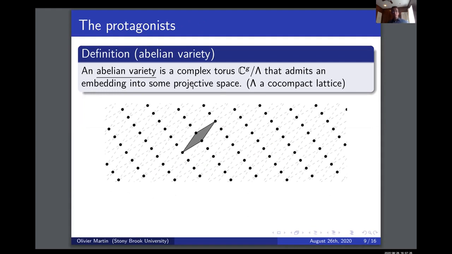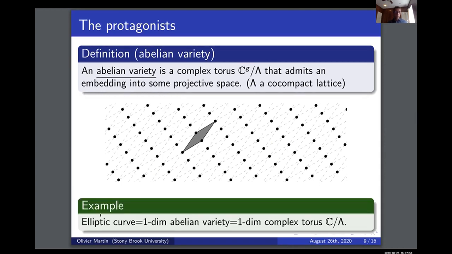So the protagonists of this talk are going to be, remember we're dealing with subvarieties of Abelian varieties, so I should introduce what an Abelian variety is. First and foremost, an Abelian variety is a complex compact torus. So you take a complex space of dimension g and you quotient by a co-compact lattice. But you also want that to be algebraic, so you also want it to have some embedding in projective space. This turns out to be a very restrictive condition if you look at higher dimensional Abelian varieties. But for instance, in the case of one-dimensional Abelian varieties, an elliptic curve is the same thing as a one-dimensional Abelian variety, which is the same thing as a one-dimensional complex compact torus. But of course, this last equality is a really special thing to dimension 1.